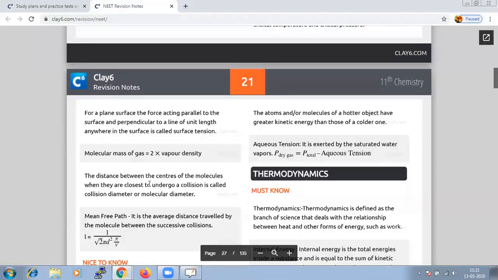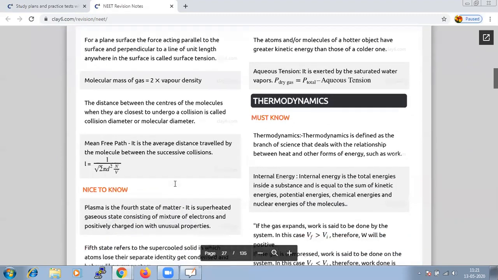But a few formulas and hints are very important to note, like the formula for mean free path. Till now we have been studying 3 states of matter: solid, liquid and gases.